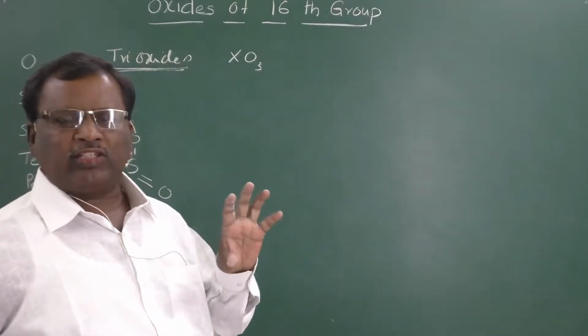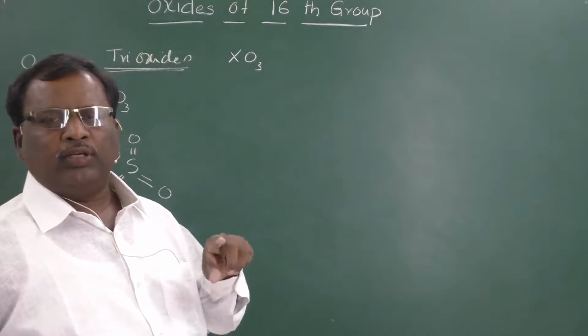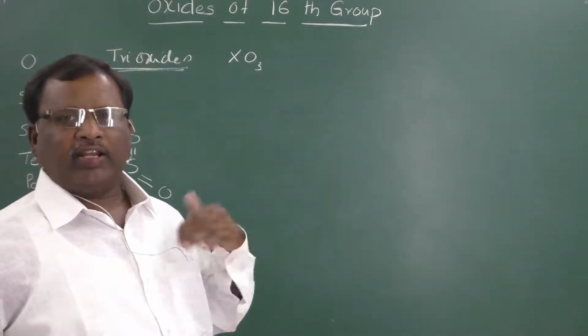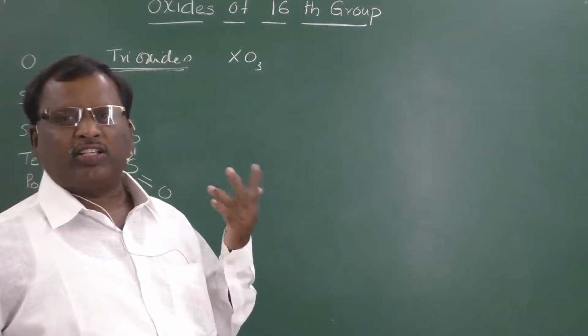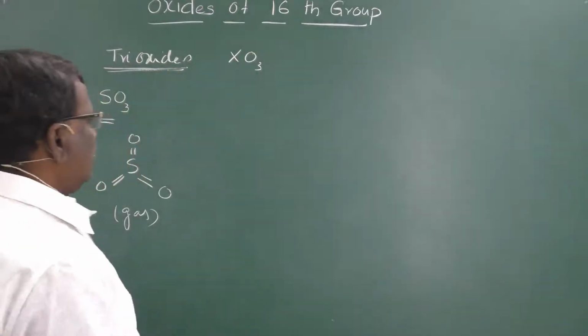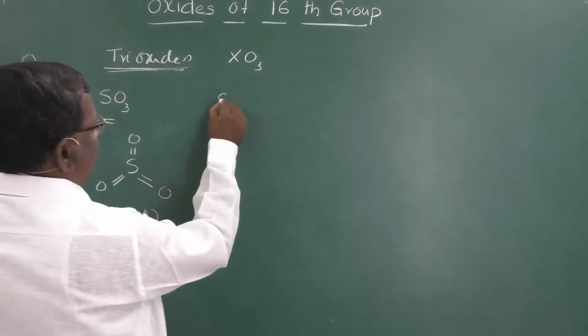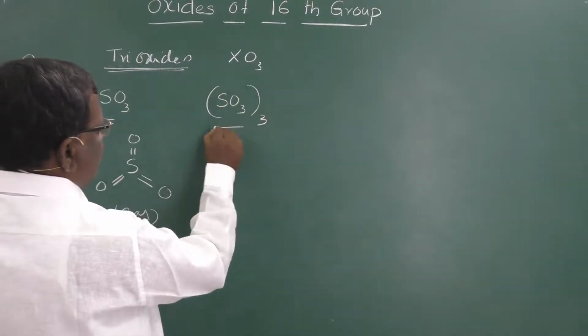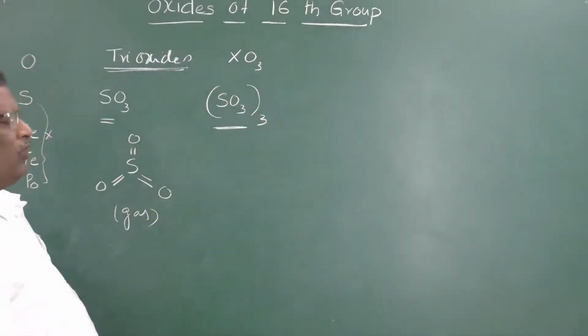Similarly, 4 SO3 molecules will form a tetrameric cyclic solid, or it can have chain-like or sheet-like structure also. Let us observe those structures. So, trimer means SO3 thrice. This is one of the solid forms.